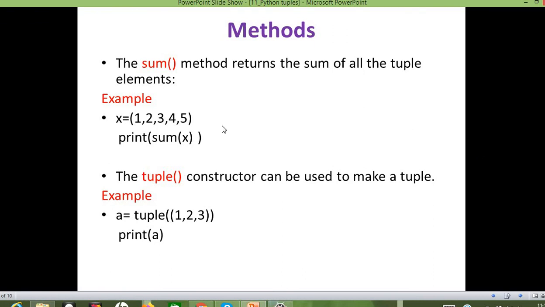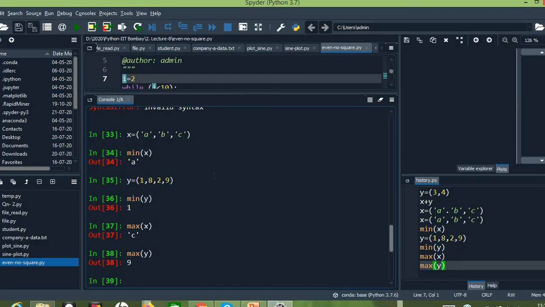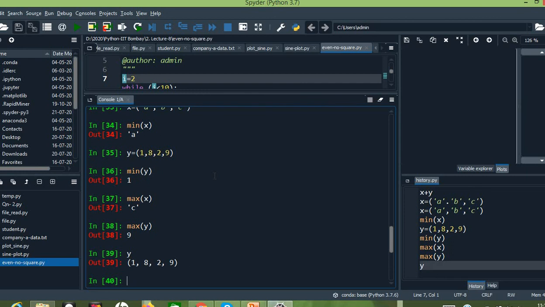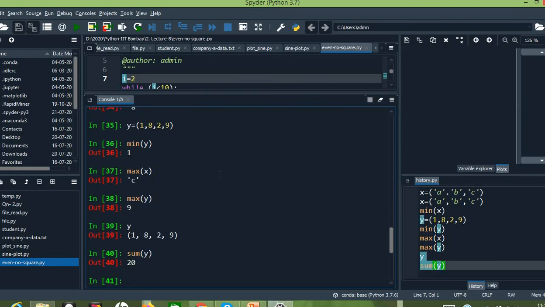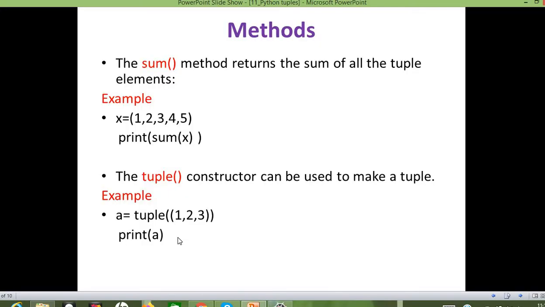Okay, so next we have a method called the sum method. The sum method will return the sum of all the elements in the tuple, the addition of all the elements present in the tuple. For example, we already have a tuple y. Let us give sum of y. The sum of y will be 20, which is nothing but the addition of all the elements in the tuple.